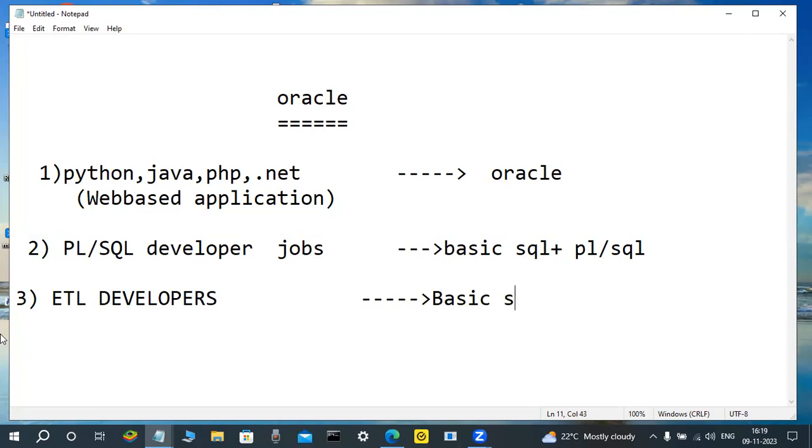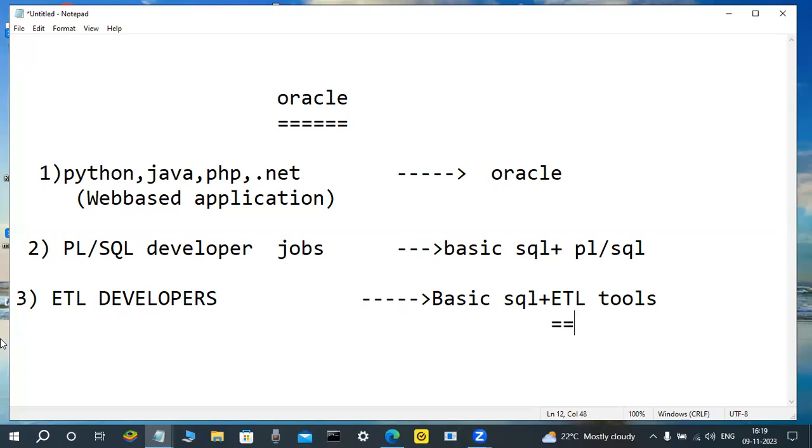These persons are learning about Oracle or SQL Server, MySQL, anything. Plus, in ETL tools they are learning only. GUI tools are there, ETL tools. Maybe a 1 year gap is there. Then those persons try only for these types of jobs.